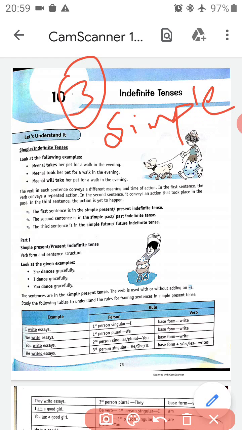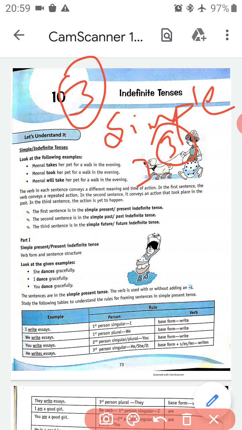Look at the following examples. Meenal takes her pet for a walk in the evening. Meenal took her pet for a walk in the evening. Meenal will take her pet for a walk in the evening. The verb in each sentence conveys a different meaning and time of action. In the first sentence, the verb conveys a repeated action. In the second sentence, it conveys an action that took place in the past. In the third sentence, the action is yet to happen. So in these three sentences, the verb is showing three different meanings and three different times of action.